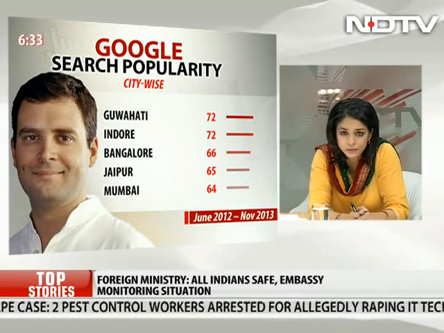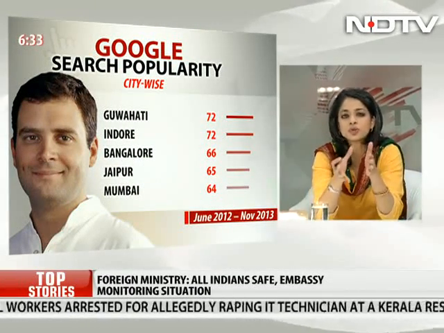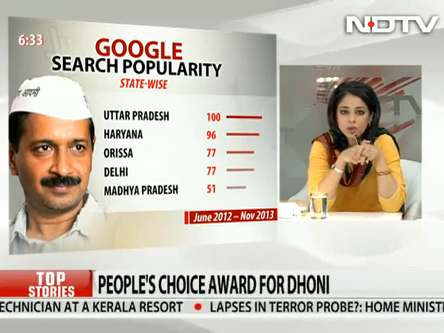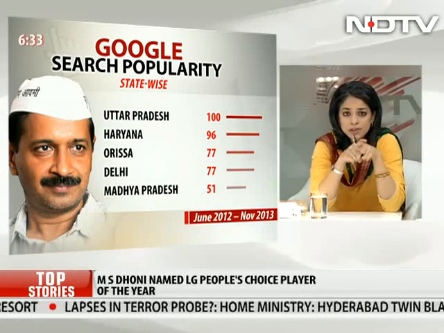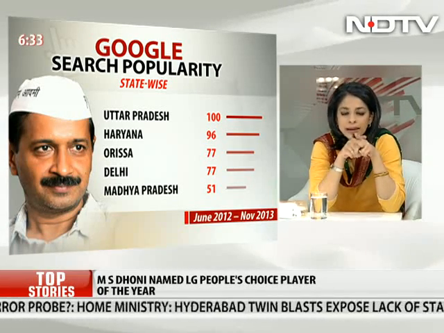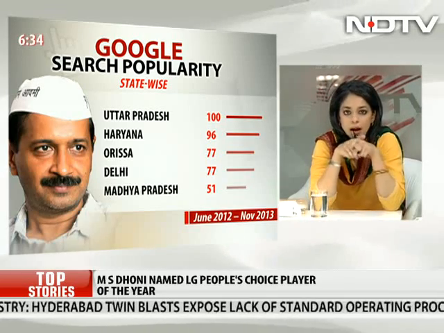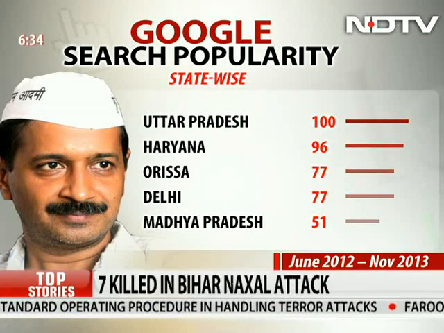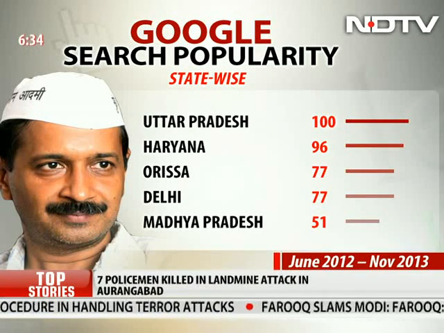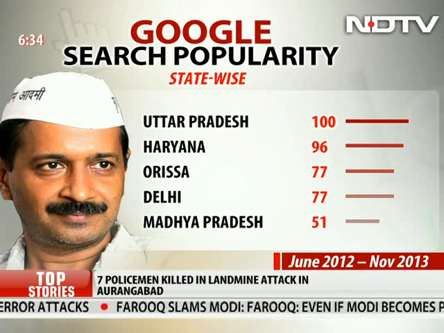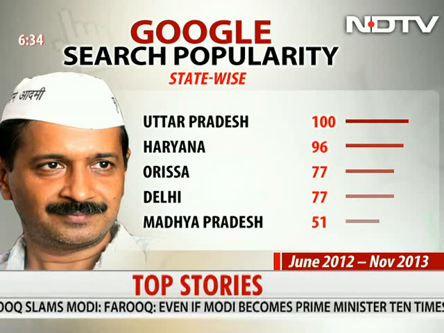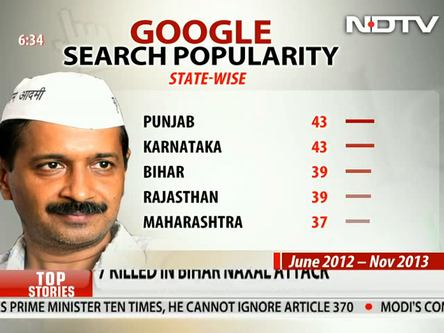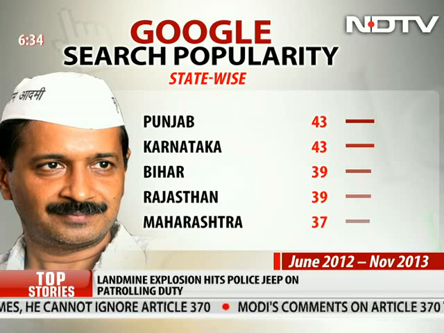Now, the other person who's very, very active and has really made a huge dent and an impact for himself online is, of course, Arvind Kejriwal, who is the founder of the Aam Aadmi Party. That social media presence of his is going to certainly get him a few good votes, at least in the coming election. So let's take a look at where his state-wise traffic is maximum. Uttar Pradesh, surprisingly, Haryana, Orissa, Delhi is fourth on that list, and Madhya Pradesh, which are all above 50. The next set of states are Punjab, Karnataka, Bihar, Rajasthan and Maharashtra, which are again well below 40.